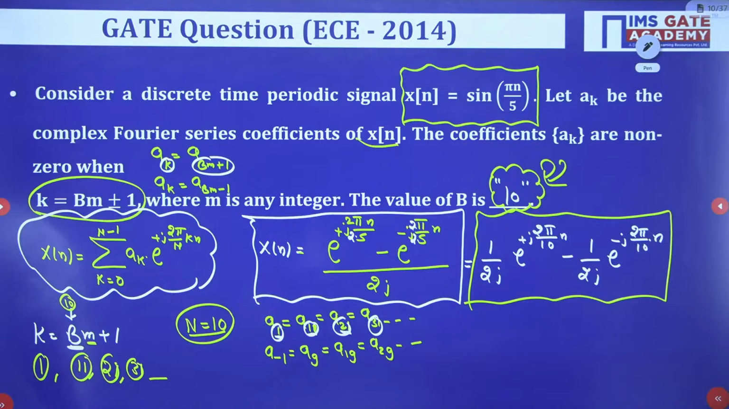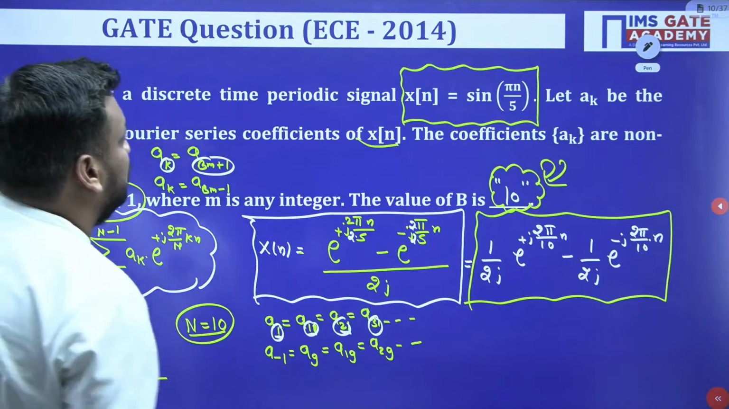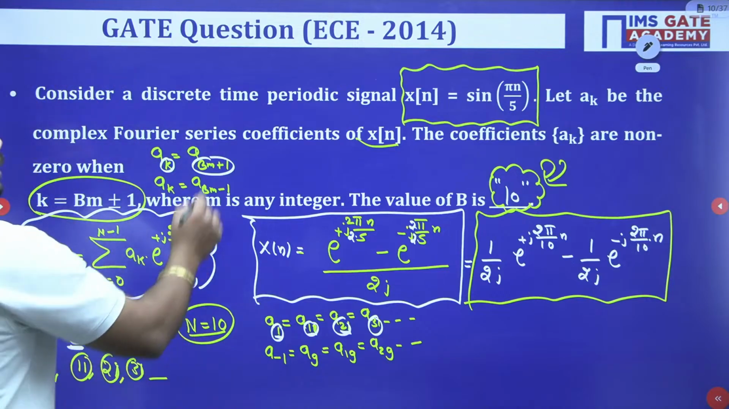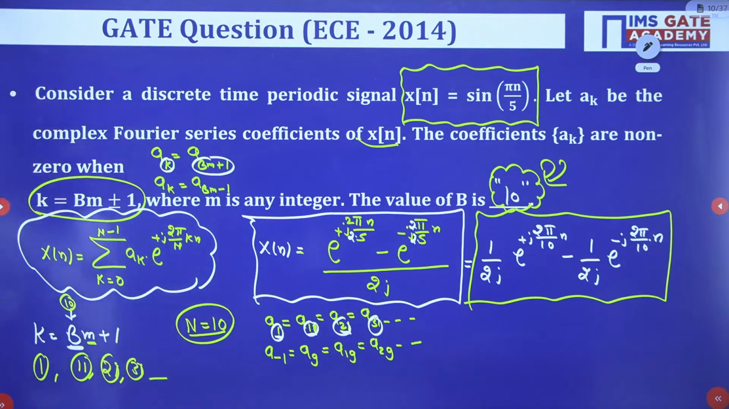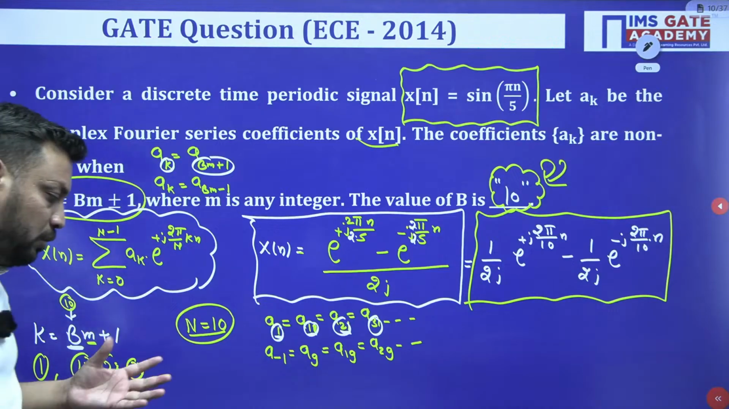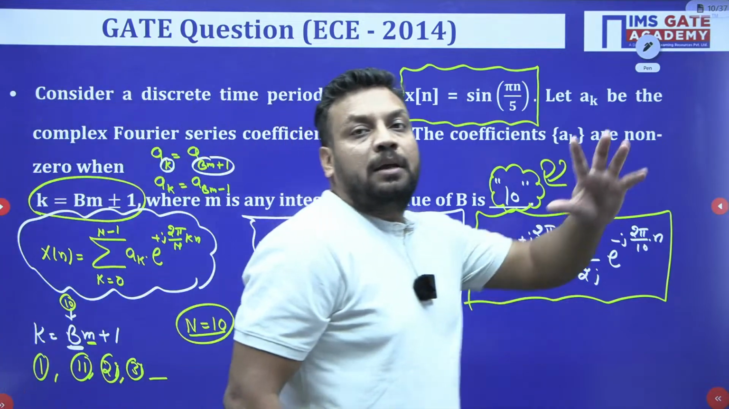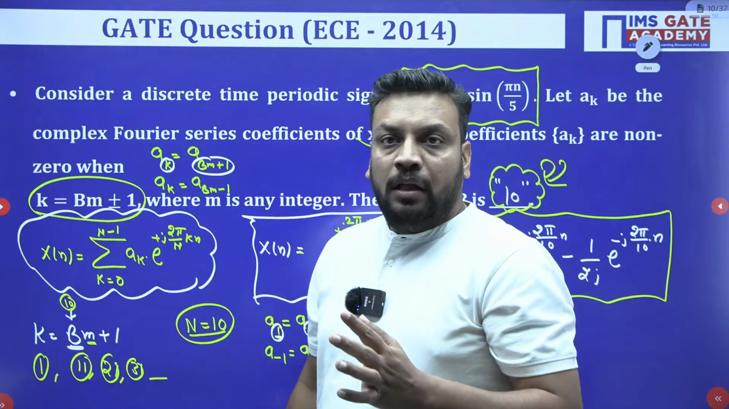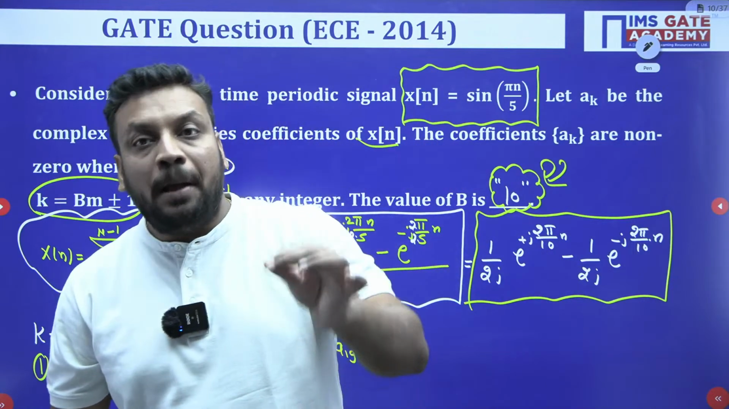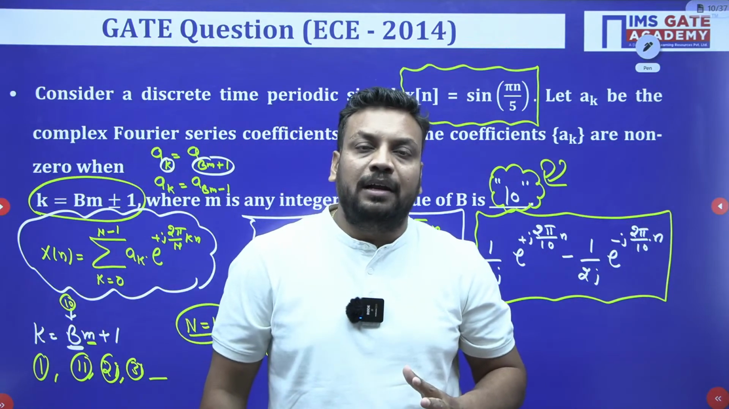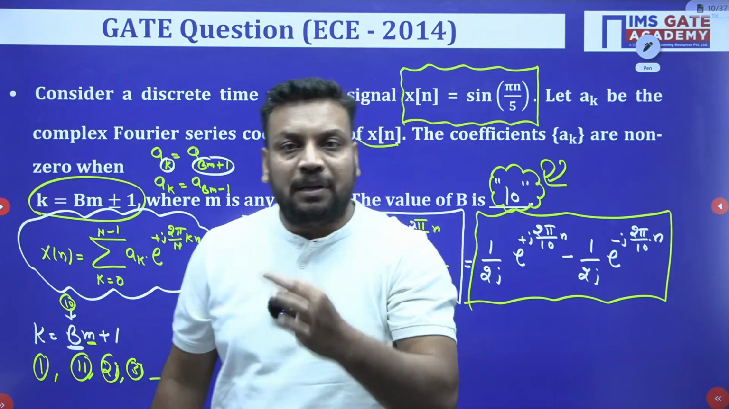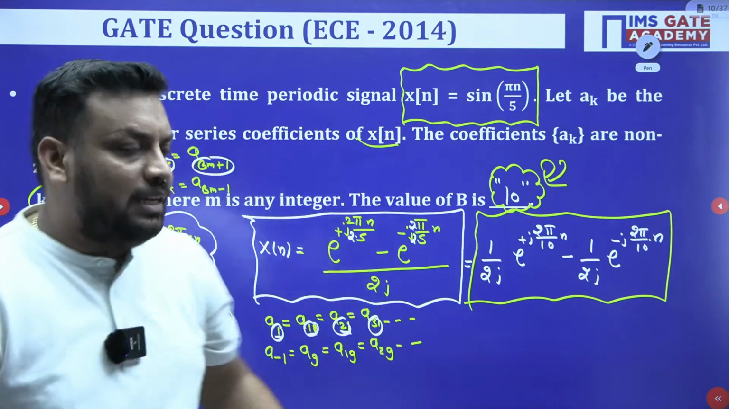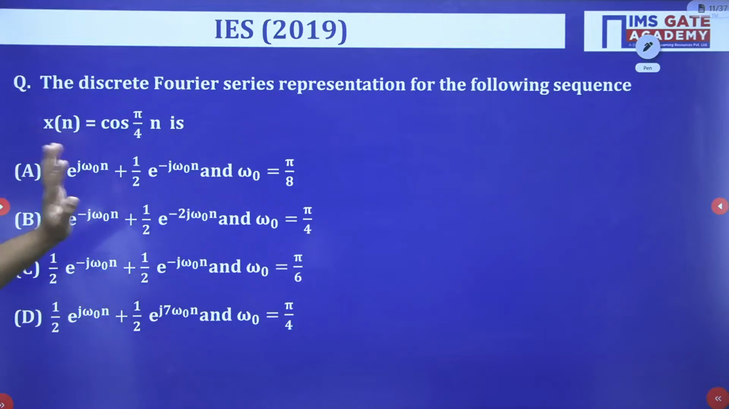So, one more beautiful question. It is a 2 marks question, I think, asked in Electronics and Communication 2014. It's a very good question. I hope you guys have completed it till now. Both questions, back to back, are based on the properties of the discrete time Fourier series, the periodicity property. It means AK is equal to AK plus N, or CK is equal to CK plus N, whatever coefficients you are taking.